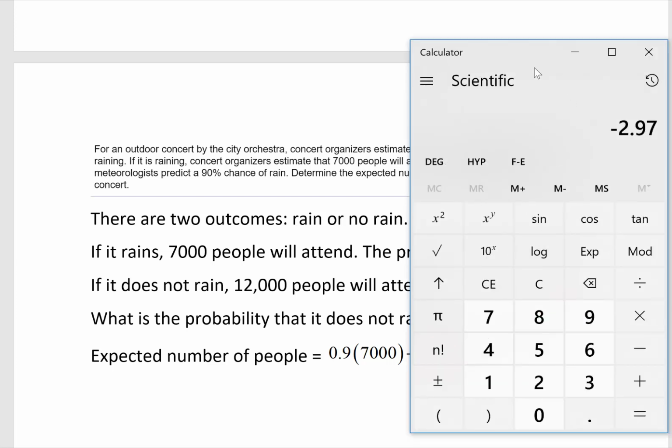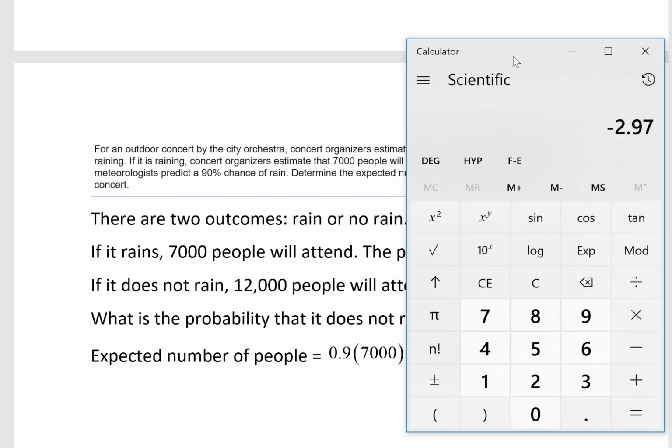So first I've got 0.9 times 7,000, the number of people that I expect if it's raining, 6,300.